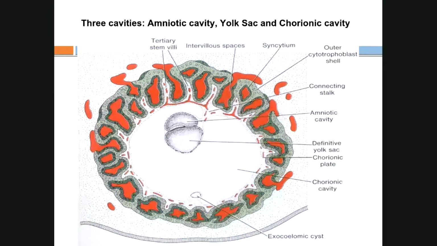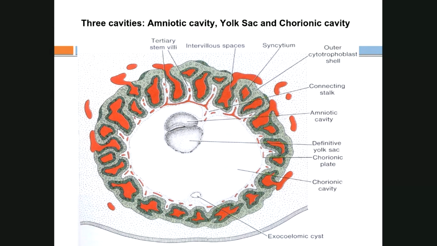So you can see in this slide that it is like two balloons floating in one large balloon. The two balloons are the amniotic cavity above, and a little bit bigger one below, known as the yolk sac, and these two are floating in a very large cavity known as the chorionic cavity. This amniotic cavity with the yolk sac and embryonic disc is hanging into the chorionic cavity by a connecting stalk, which is going to form the umbilical cord later on.